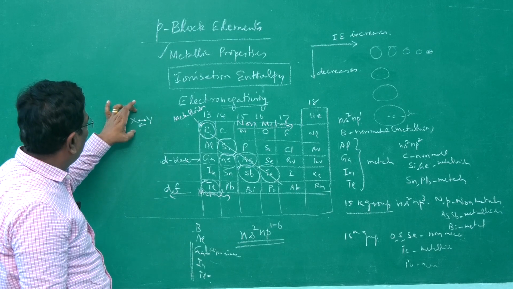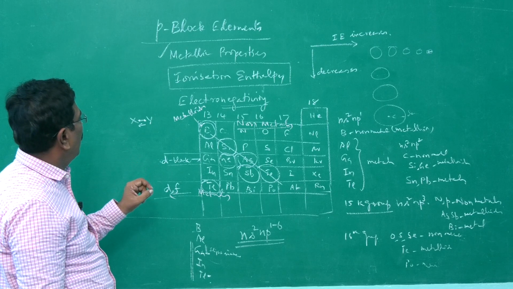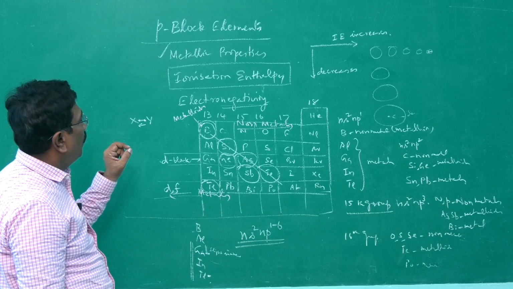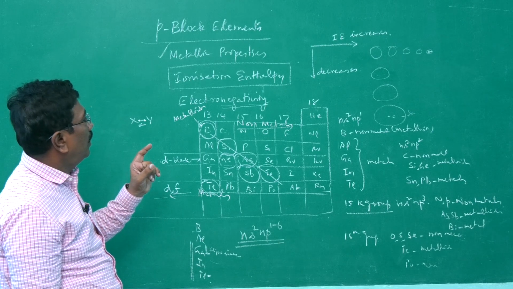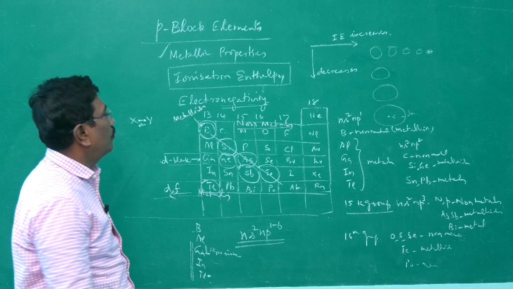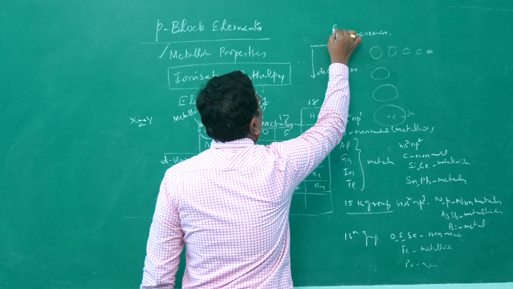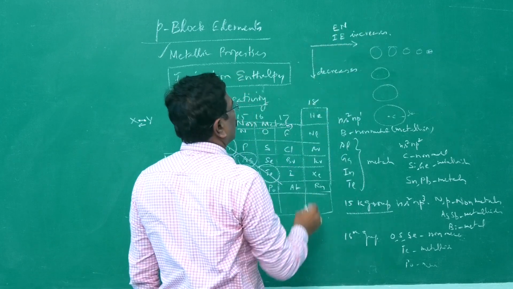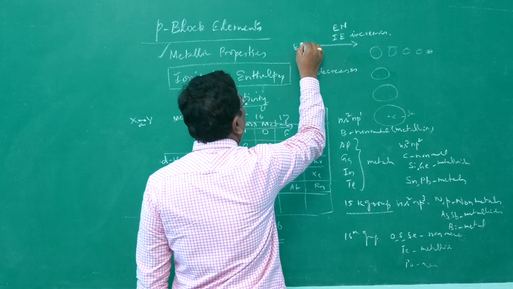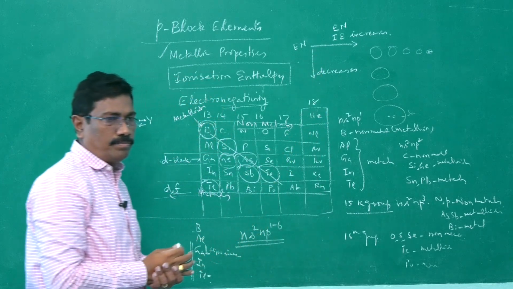And electronegativity in general increases from left to right. From left to right, electron attracting tendency, electronegativity increases, and from top to bottom electronegativity decreases. That is the usual trend.